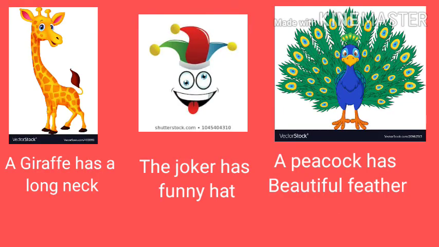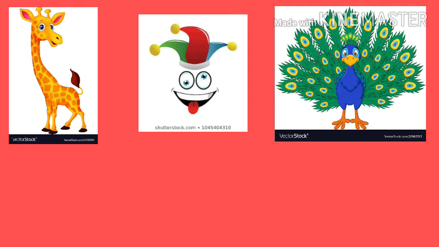Now look at these examples here. A giraffe has a long neck. The joker has a funny hat. A peacock has a beautiful feather. In all these examples, giraffe, joker, peacock are the singular nouns. Hence, we have used has.